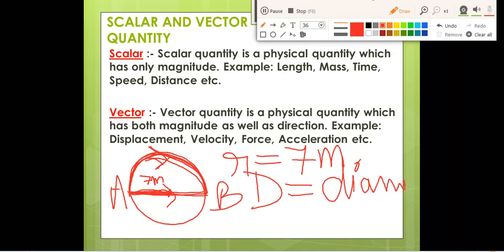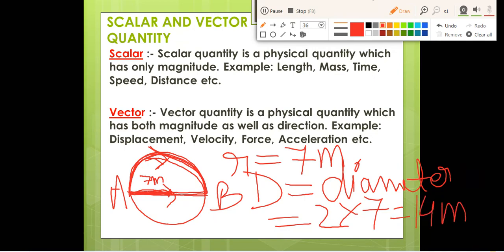And what is the formula to calculate diameter? Diameter is equal to 2 into radius. Radius is given over there, so diameter will be 2 into 7, that is 14 meter. So your displacement will be 14 meter in this case. Now, displacement we have calculated. It is the shortest distance, so it was easy for us because the radius has already been given in the question. Till here to here it is radius, and from here to here it is the diameter. So 7 plus 7 is also 14. Like that also you can do.